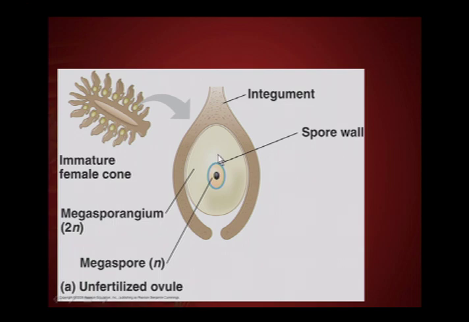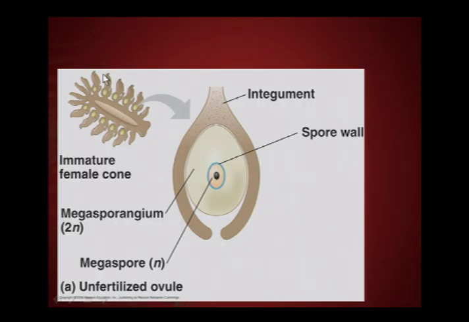So this is kind of a divergence from what we've talked about previously, in that every other plant we've talked about to this point, when they produce spores, they basically disseminate the spores. Or in the case of the pollen grain, the microspores form microgametophytes, and those are disseminated and released. But in this case now, within the female cones, within the megastrobilus, the female has this ovule, and she's going to produce a spore within that ovule, and then that spore is going to develop into a tiny gametophyte, but she's going to hang on to that gametophyte. She's not going to release it to the outside. She's going to keep it. And then she can provide the nutrients and protect it within that cone. So this is a different kind of strategy, if you will, evolutionarily.